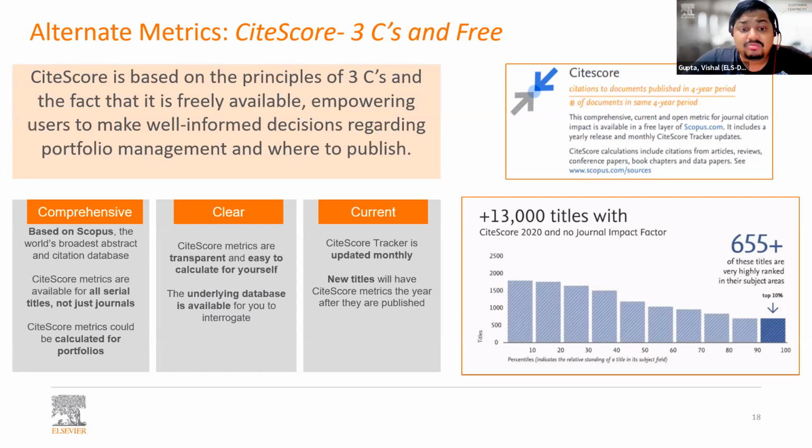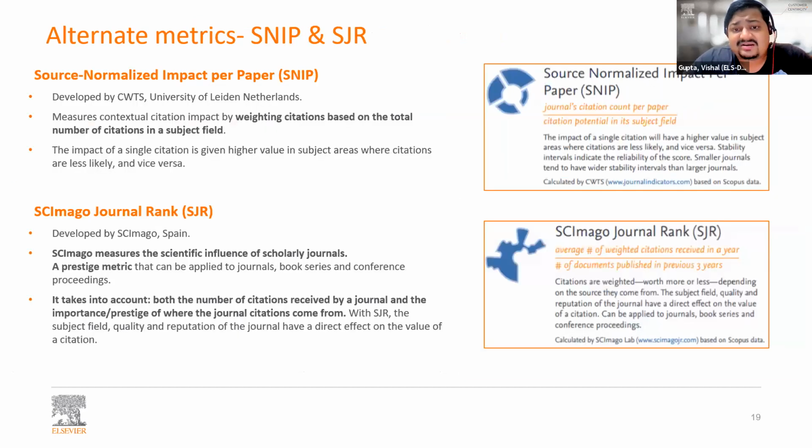Okay, so moving on, there are also 13,000 titles that have CiteScore and still do not have impact factor in 2020. And out of them, more than 655 titles are such that are very highly ranked in their respective subject areas. The other set of metrics include SNIP, which is source normalized impact per paper.